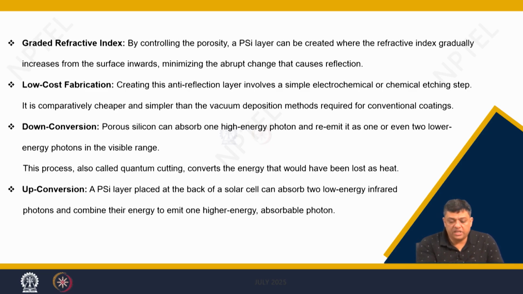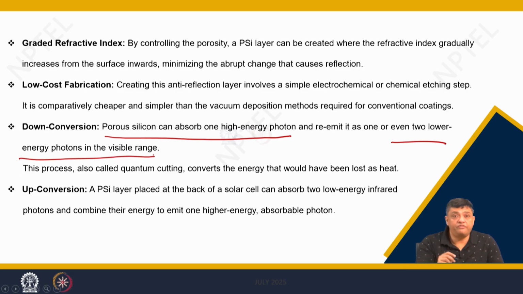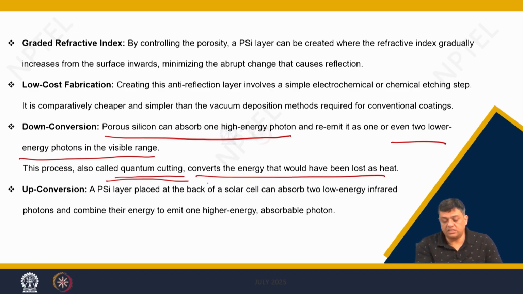Now, as we said, porous silicon can absorb one high energy photon and re-emit as one or even two lower energy photons in the visible range. This is called the technique or phenomenon of quantum cutting, and you convert energy that would have been otherwise lost as heat to a more useful energy.